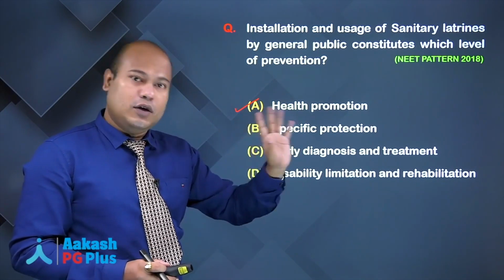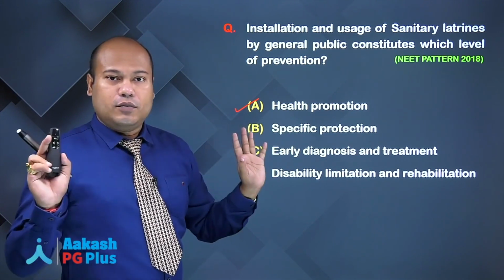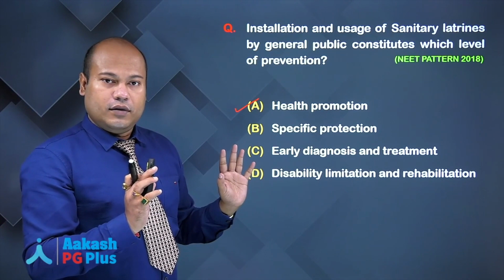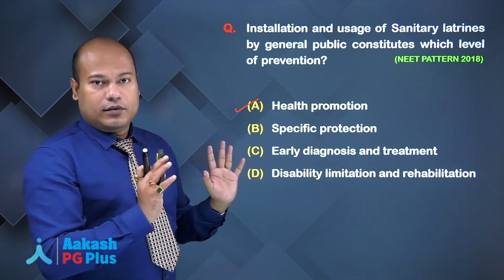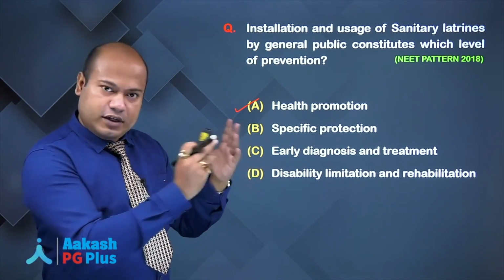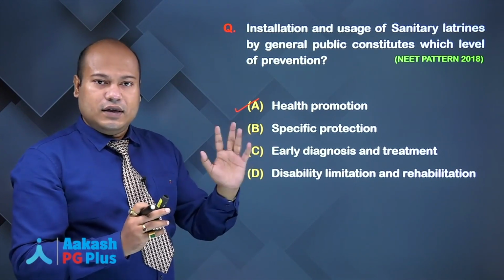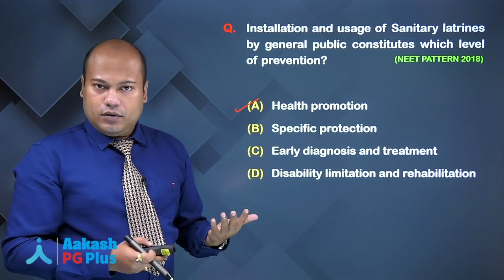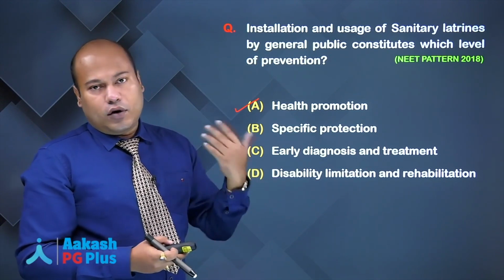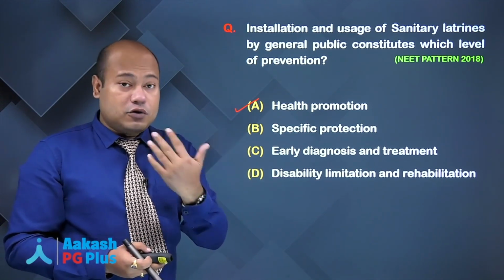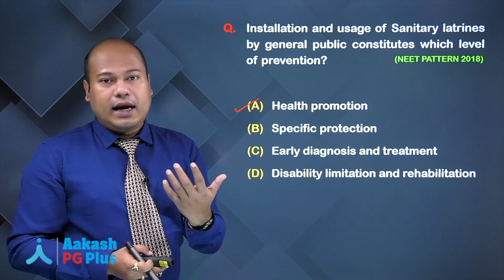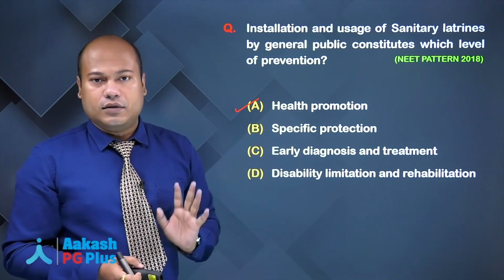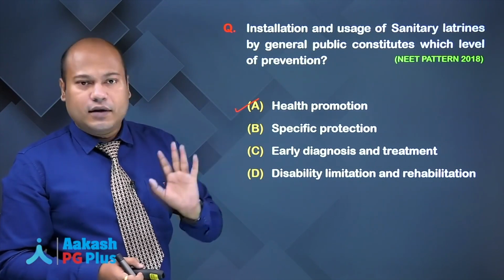Because some people are still doing, in spite of this Swachh Bharat movement, some people are still doing open field defecation. Okay, some people are still doing. What can be done? So risk factor is there. There is a chance that the exposed food, the water can get contaminated. Okay, it can get contaminated, and also you know that house flies, cockroach, they can act as mechanical carriers of those particular disease and can contaminate the food in your kitchen. Yes or no? So risk factor is there.